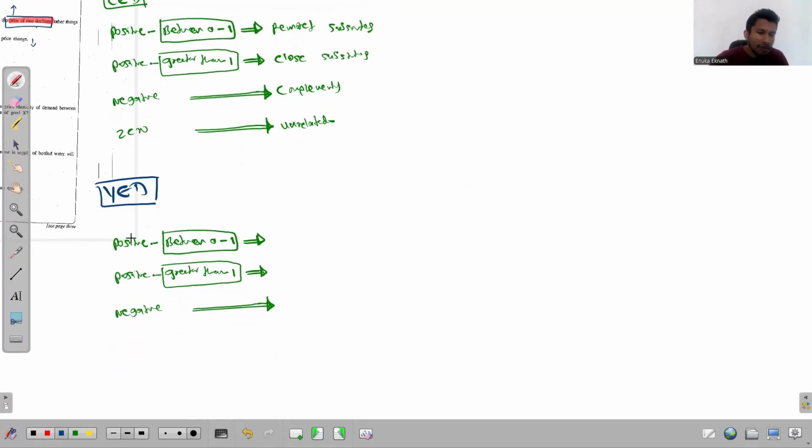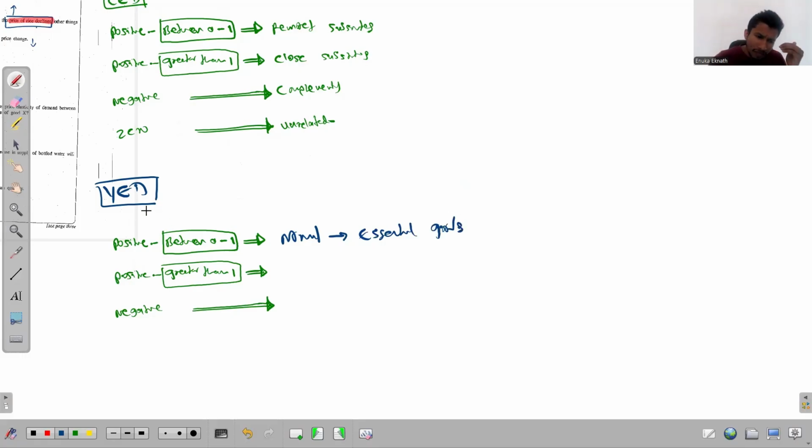Now you write, if YED is positive, you know that the goods are normal. But at the same time, we have two different types of normal goods. If that positive value falls between 0 and 1, then the goods are essential goods.